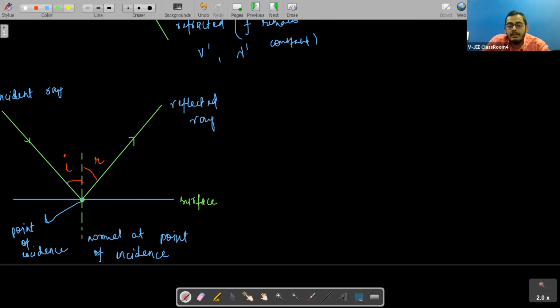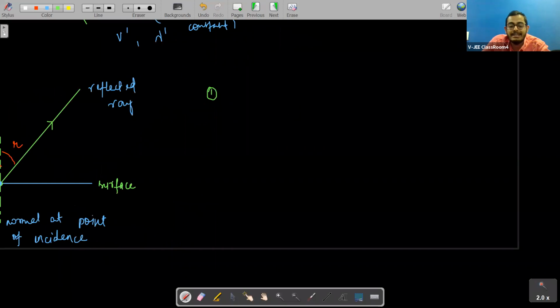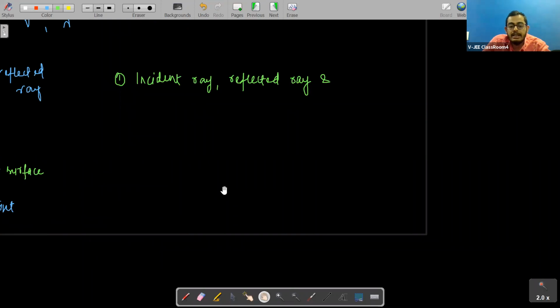It says, first, that the incident ray, reflected ray and normal all lie in the same plane. Very good. Incident ray, reflected ray and normal all lie in the same plane. So this is the first law of reflection.